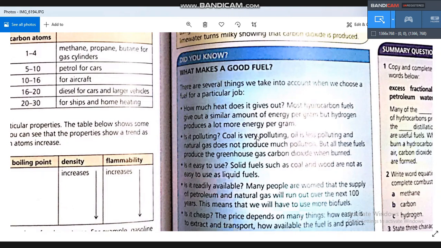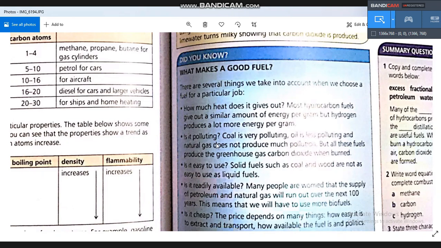When we burn natural gas, it produces about 55 kilojoules. And when we burn hydrogen, it produces about 150 kilojoules, a very high amount of energy. So the first characteristic that affects how to choose a fuel is the amount of heat that is released.